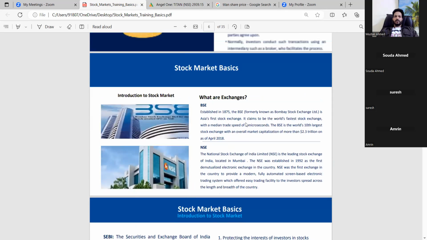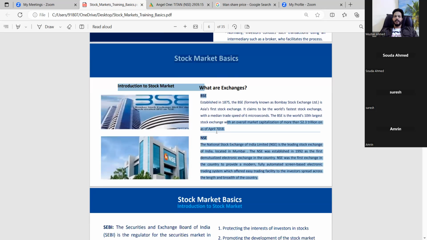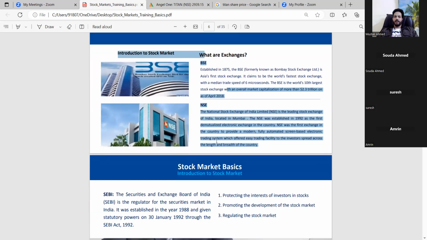So these two exchanges we must know. If you are starting investing, or if you are learning about the stock market, you must know these two exchanges in India: the BSE and the NSE. This is the same building I posted here. The BSE is the Bombay Stock Exchange in Bombay, and the NSE is the National Stock Exchange, in Bangalore as well.